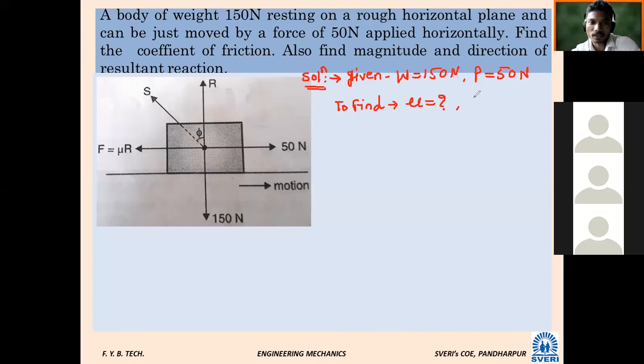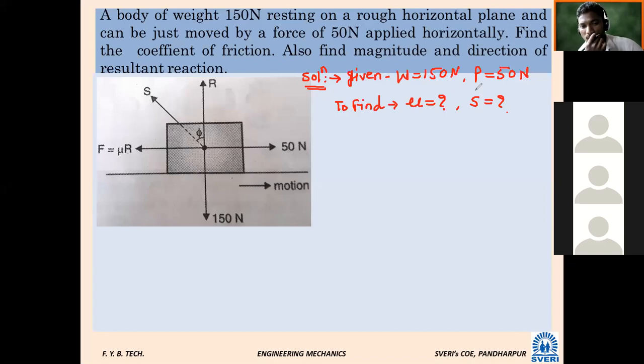Here R is for normal reaction, and here R is for resultant reaction. So this also you should know. We want to find the resultant reaction. Likewise, it is very simple again.